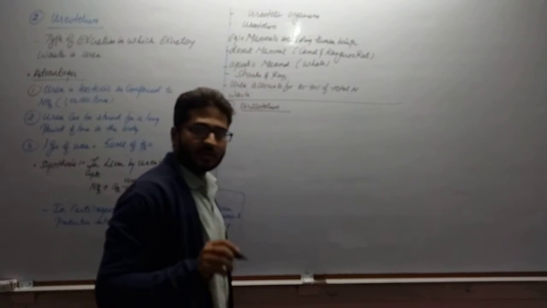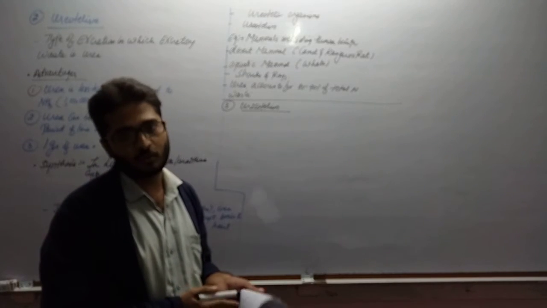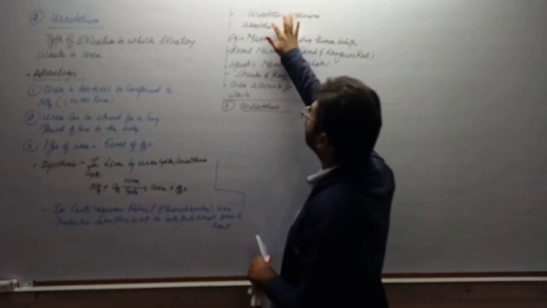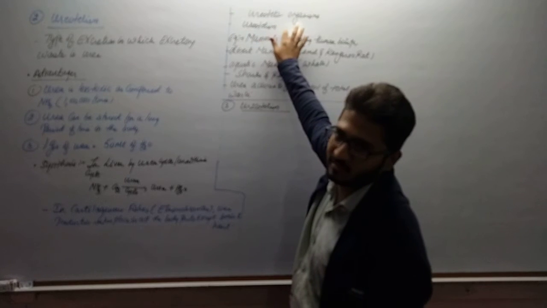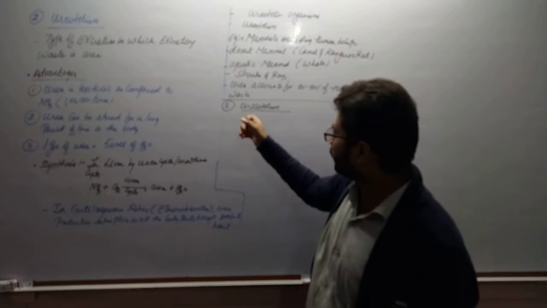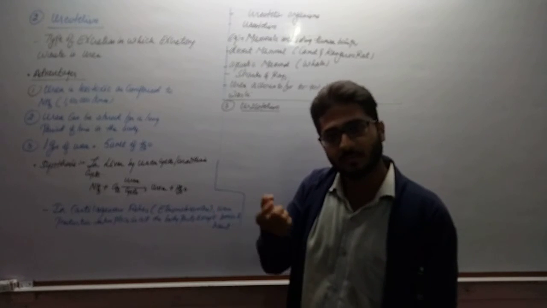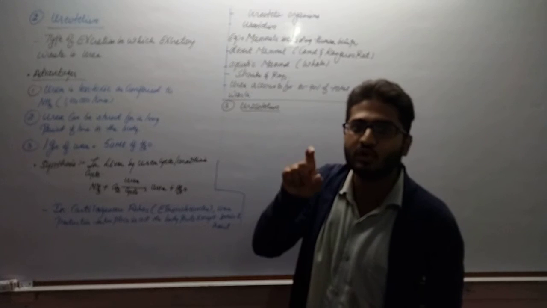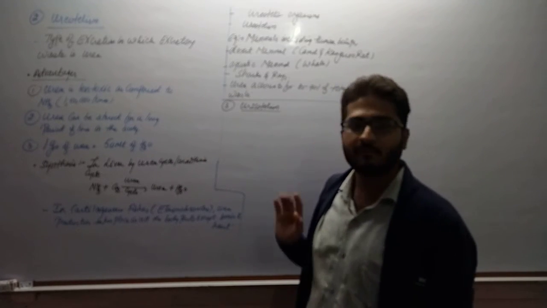Those who are excreting ammonia are called ammonotelic organisms, and the process is called ammonotelism. Those who are excreting urea are called ureotelic organisms, and the process is called ureotelism. Those who are excreting uric acid are called uricotelic organisms, and uricotelism is the name of the process.